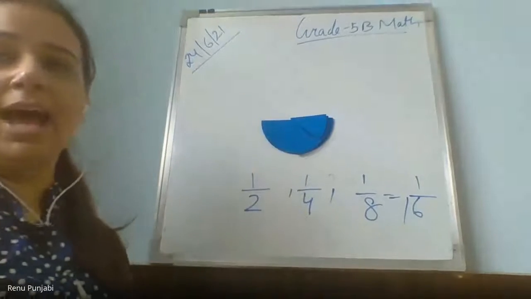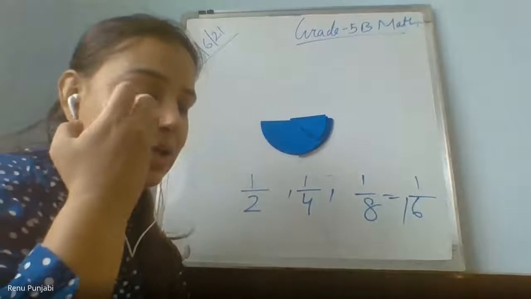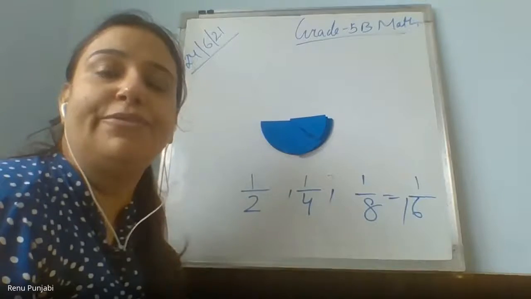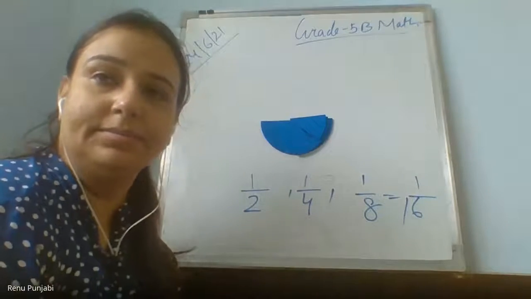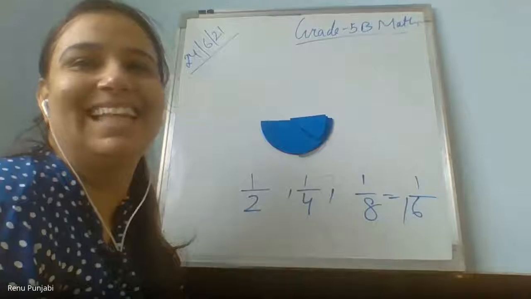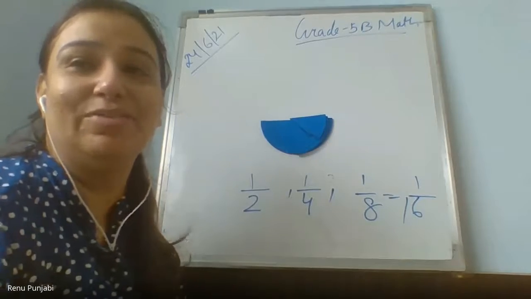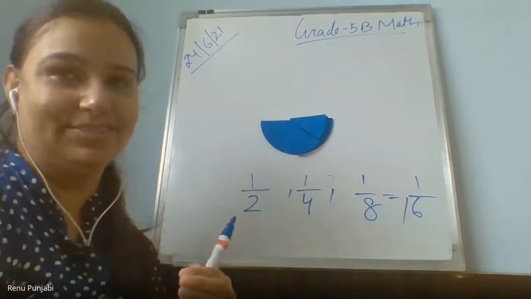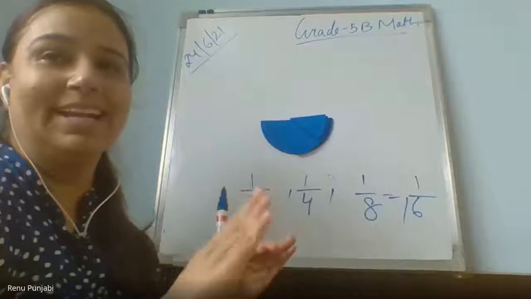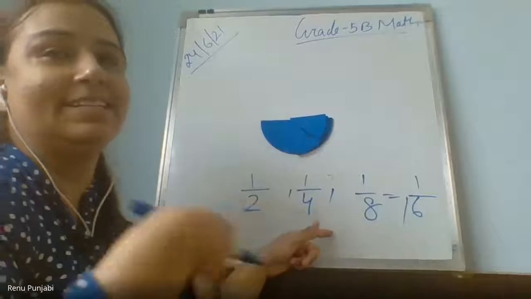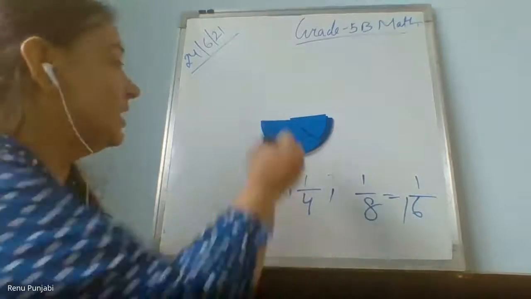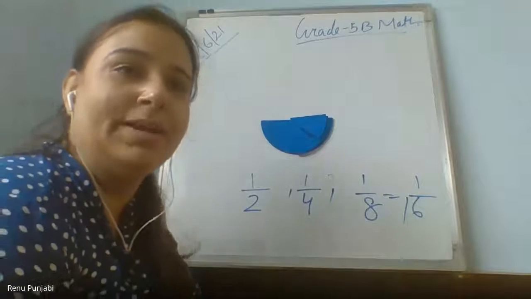And now if I ask Khush Ahuja, what is half of 1 upon 10? Half of 1 upon 10. Ma'am, 1 upon 5. Then again you are actually doing half, so it is 1 upon 20. But if you notice the pattern here, the denominator is getting double. Yes, ma'am. 1 upon 20.